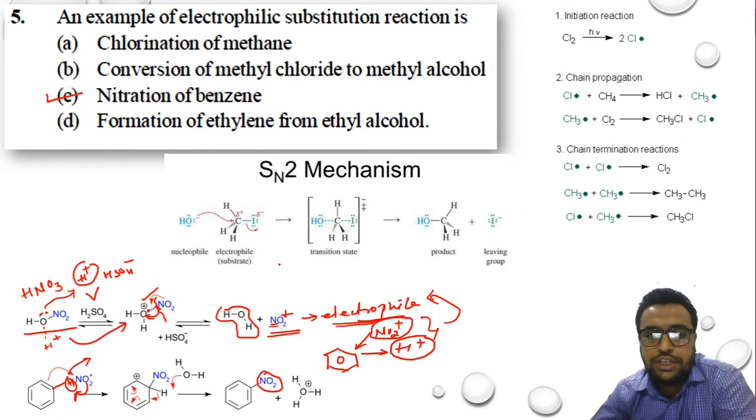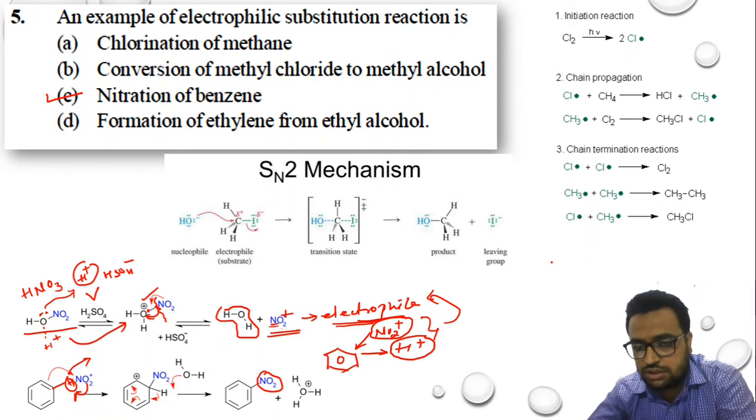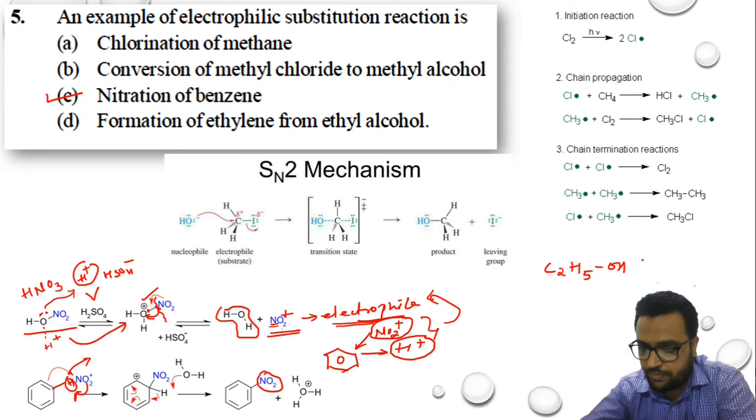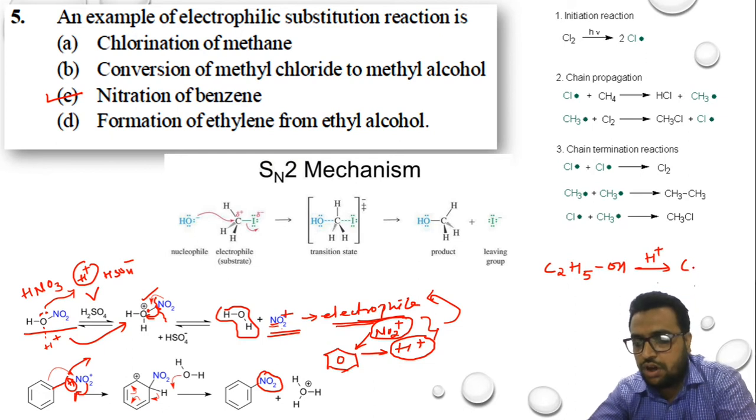An example of electrophilic substitution reaction is nitration of benzene. Formation of ethylene from alcohol. So ethyl alcohol is C2H5OH. When we do the reaction in presence of H plus ion, it will lead to formation of C2H4 plus H2O.